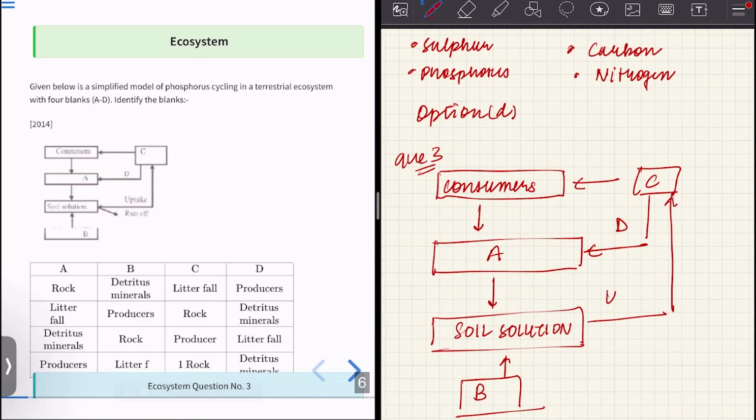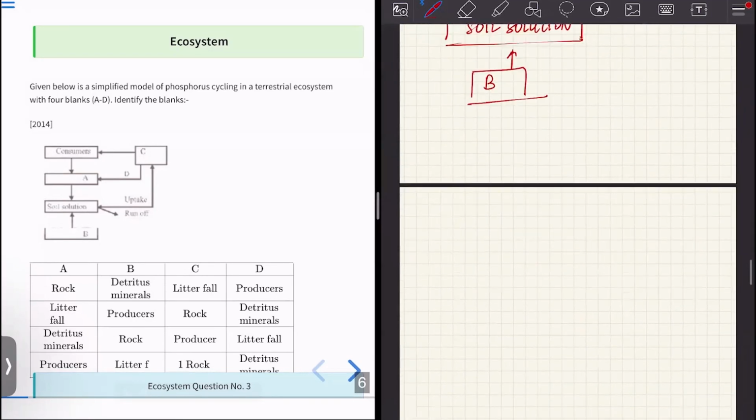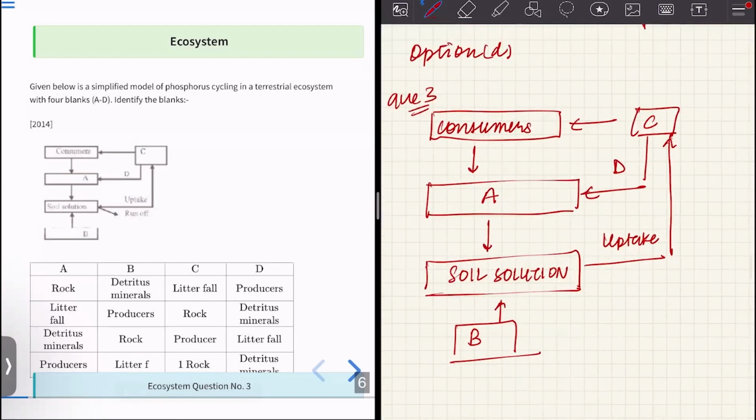And C by the process of uptake is taken from the soil solution. Okay, so in this particular graph, we'll start with C. C is being taken up by consumer, C is being taken up by A, and what is C uptaking? It is uptaking soil solution. So C should be producers, that is plants. Plants grow in soil, so they take up nutrients from the soil solution, and plants are being eaten up by consumers. Okay. So C for sure is producers.